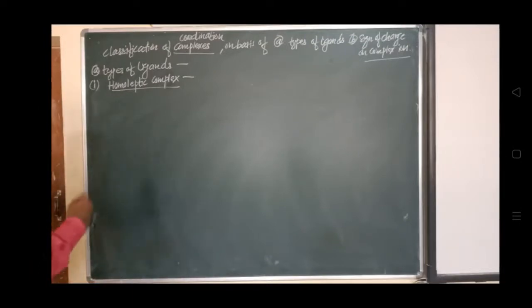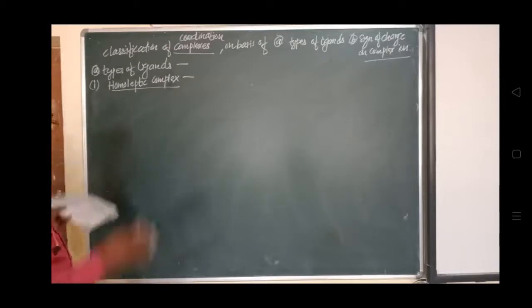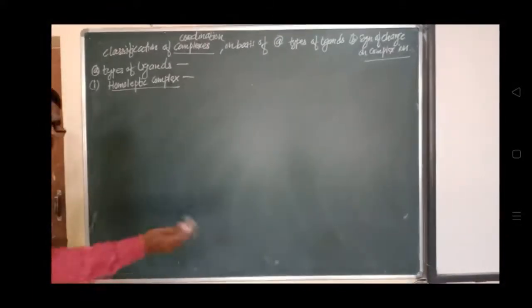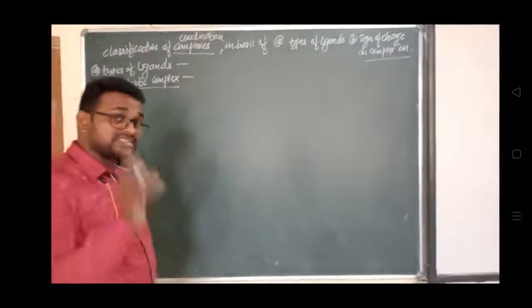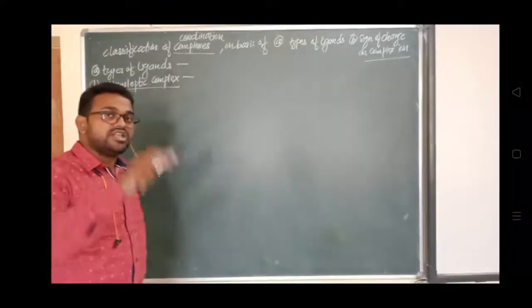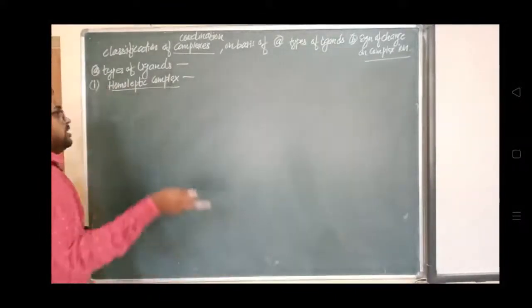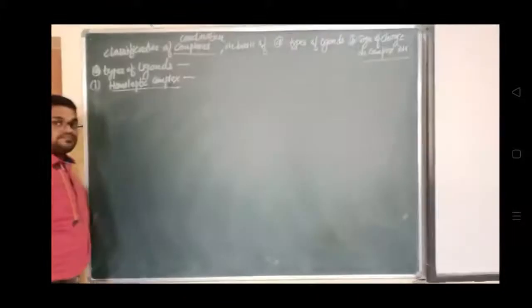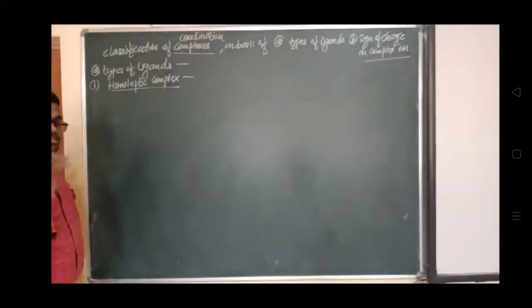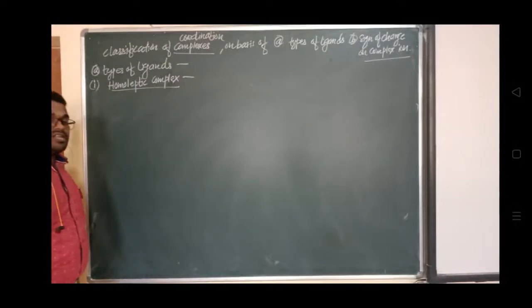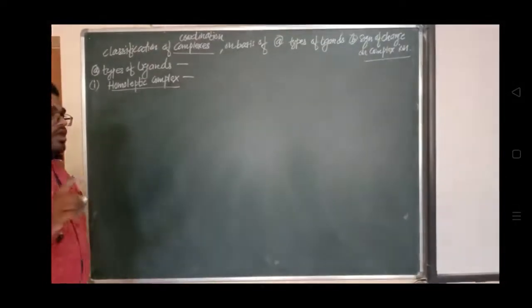If the same molecules take part in the formation of the complex, it could be one time, two times, three times, four times, multiple times, but the same molecule, if the same molecule binds with the central metal ion, then that is called a homoleptic complex. So a homoleptic complex has only one type of molecule, not different types of molecules.